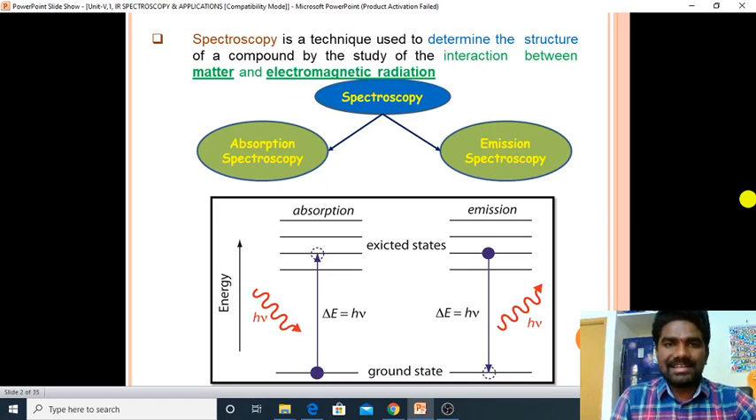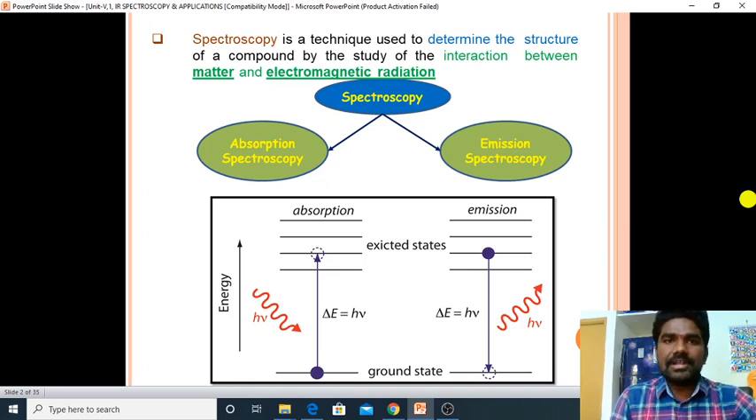Here, what is the matter? Matter is nothing but the testing compound. It's an unknown compound. In spectroscopy, we are going to study the interaction between the unknown compound and electromagnetic radiation.